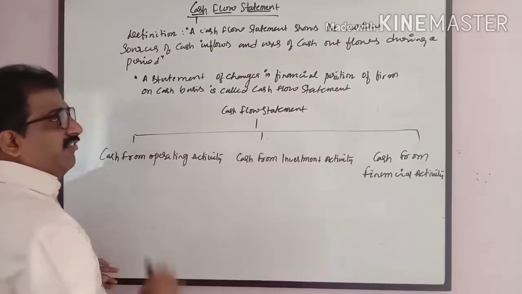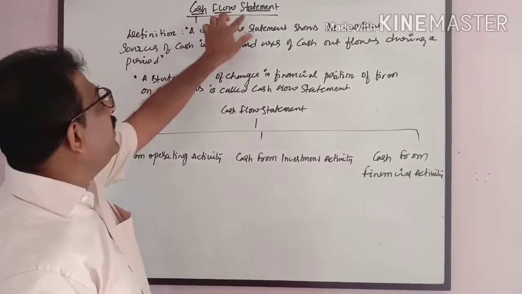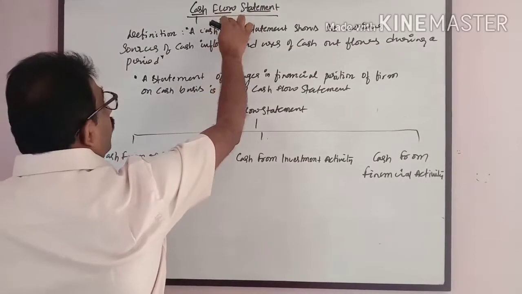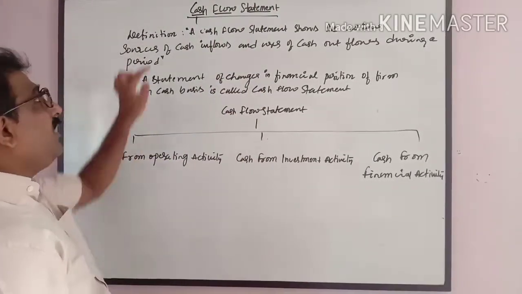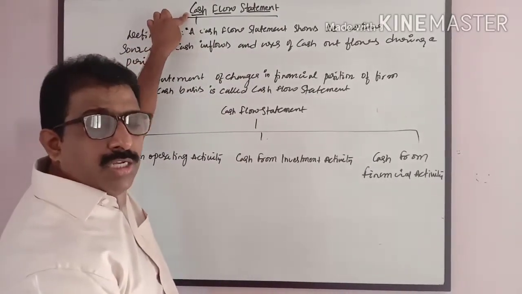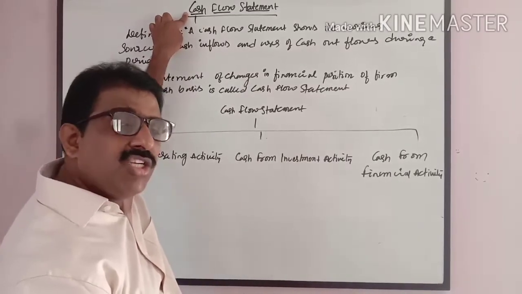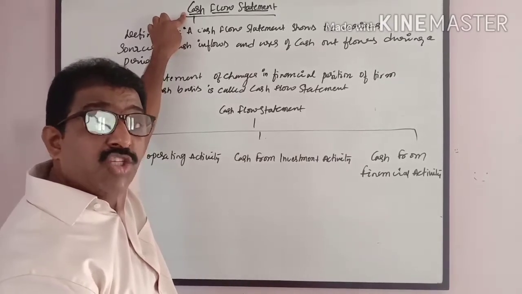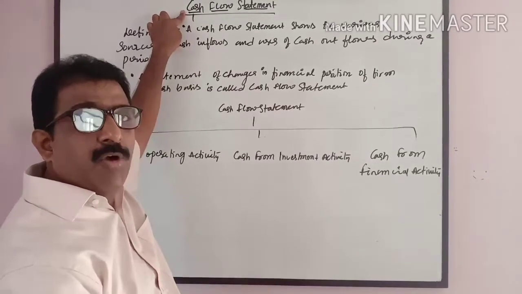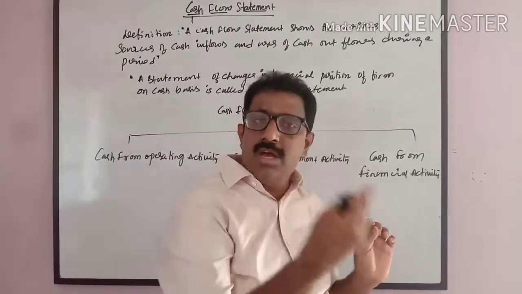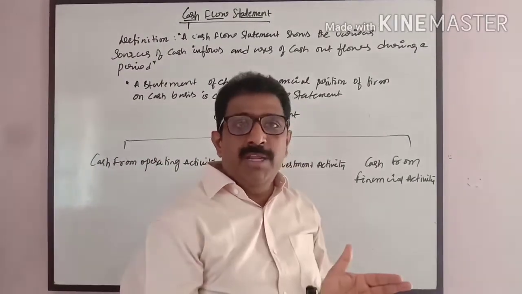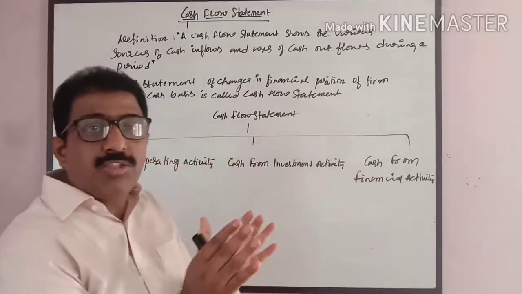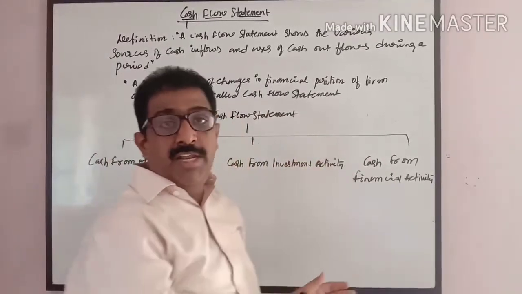Before I go to the definition, just look at the chapter name. There are three parts here: cash, flow and statement. What is cash? Cash includes cash and cash equivalents. Cash and cash equivalents means what? Cash in hand, cash at bank, cash on deposit, either fixed deposit, recurring deposit, current deposit or any other deposit. Investments, convertible investments, short-term investments, all these are called cash and cash equivalents.